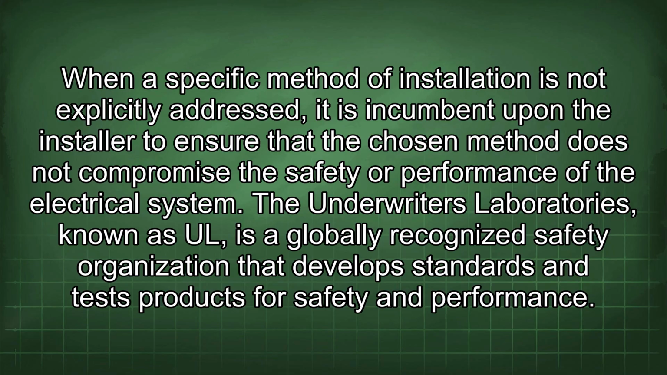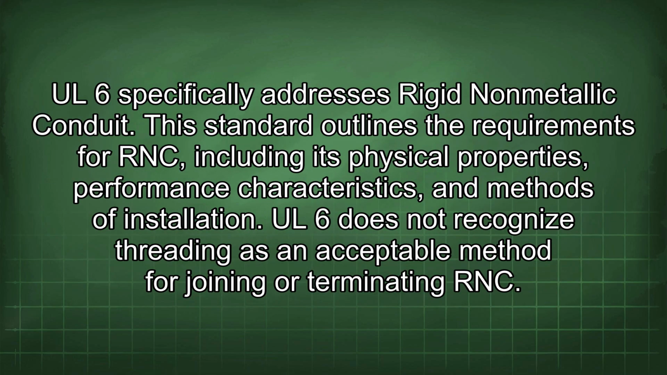The Underwriters Laboratories, known as UL, is a globally recognized safety organization that develops standards and tests products for safety and performance. UL 6 specifically addresses rigid nonmetallic conduit. This standard outlines the requirements for RNC, including its physical properties, performance characteristics, and methods of installation. UL 6 does not recognize threading as an acceptable method for joining or terminating RNC.